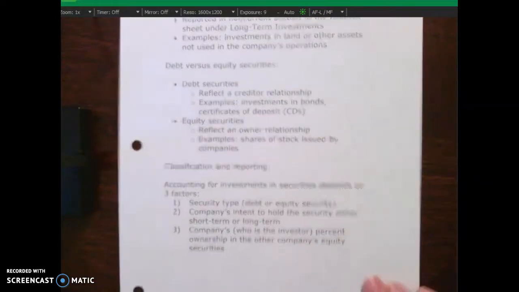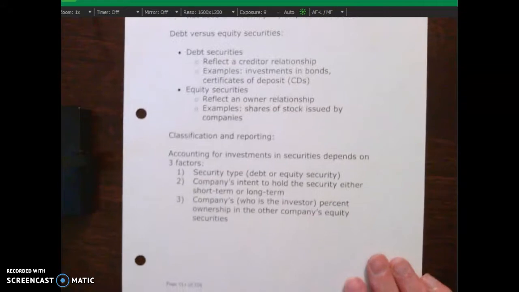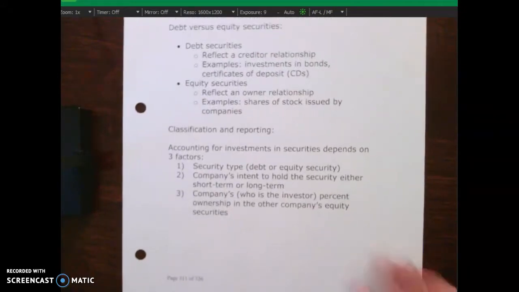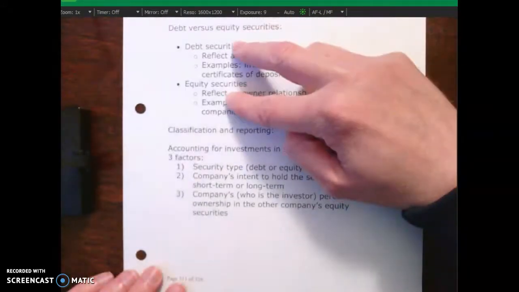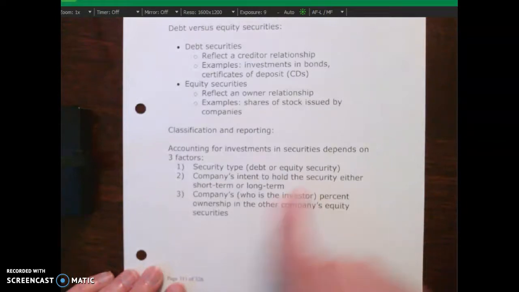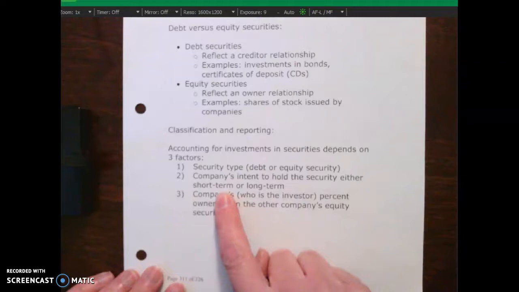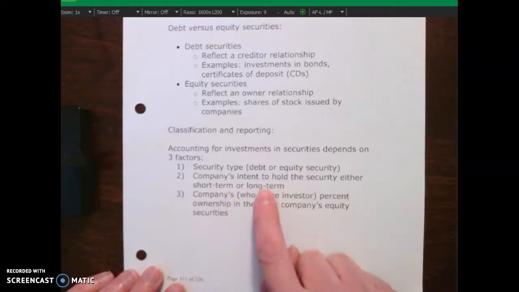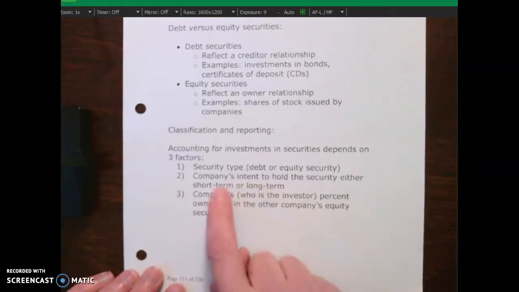Okay? When we talk about classification and reporting for these securities, it depends upon whether it's debt or equity. As I was saying earlier, it depends upon the management's intent to hold the security for the short term, a year or the operating cycle, or longer term, because that dictates where it's reported: the current assets section or the non-current section of the balance sheet.